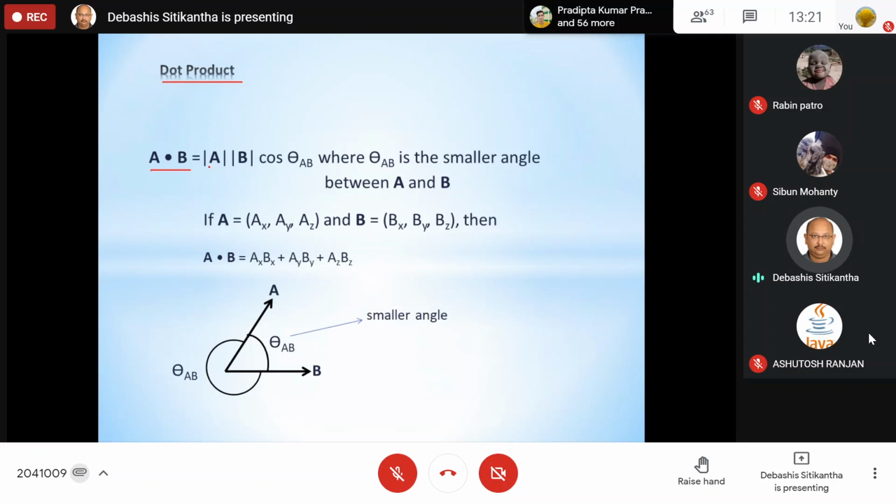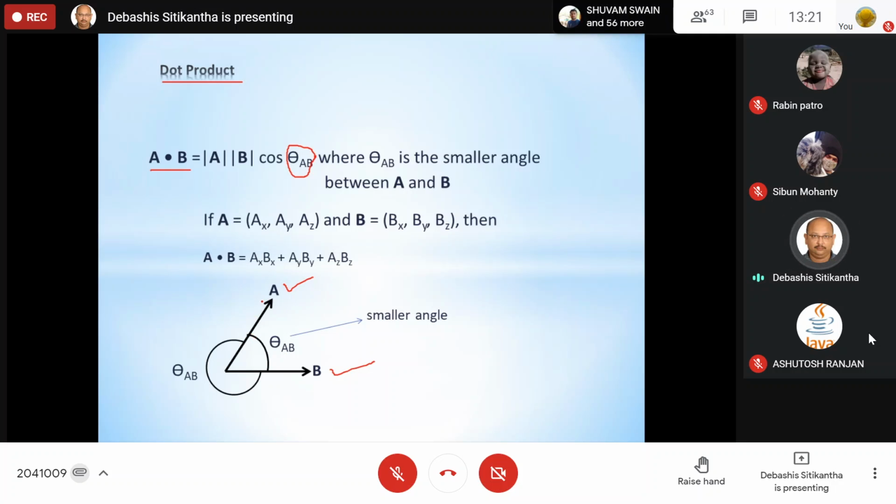Modulus of A vector, modulus of B vector, cos theta AB. And please remember this theta AB is very important. Remember, if A is a vector and B is a vector, and in between them there exists an angle, this angle is theta AB.